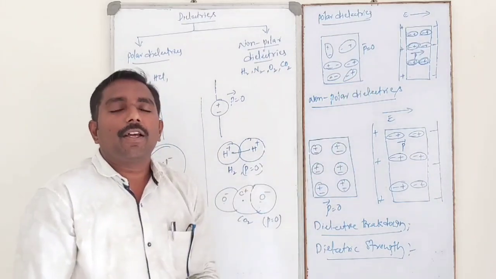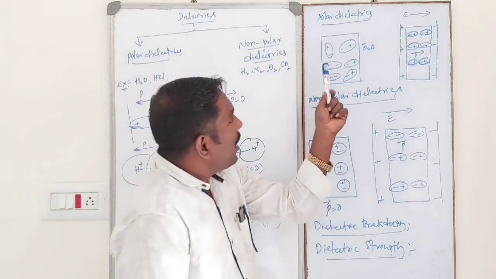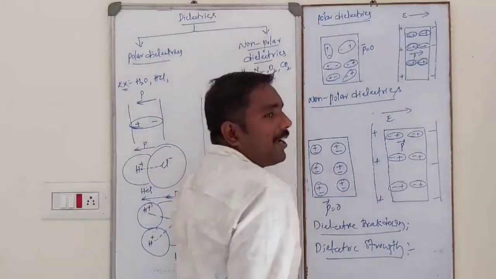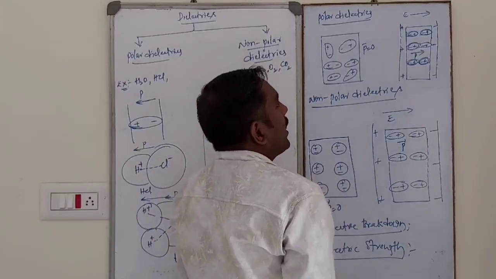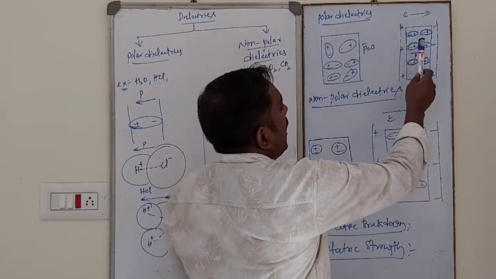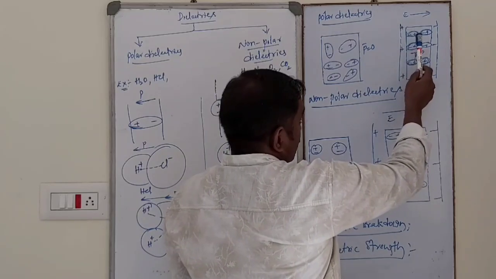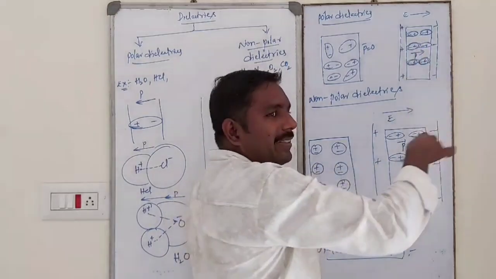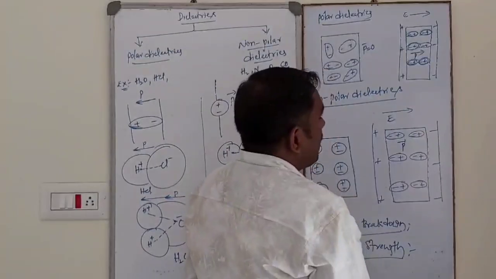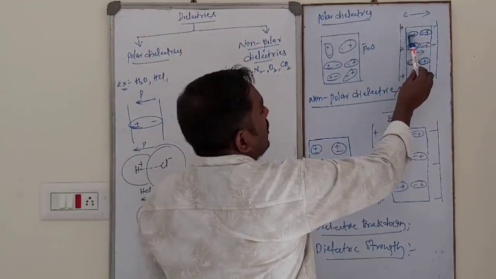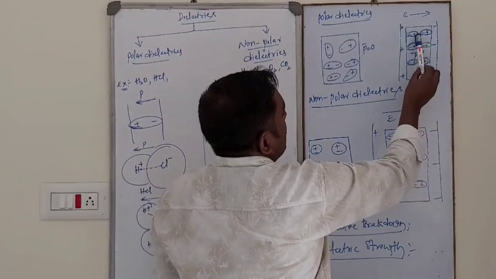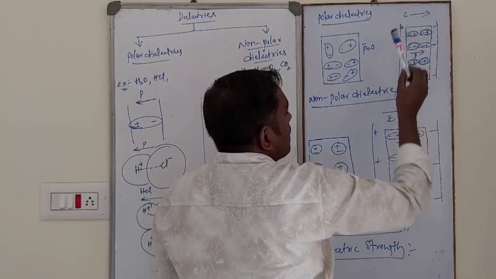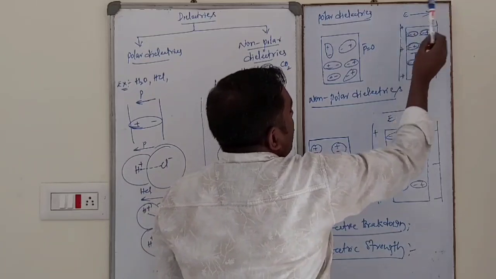Net dipole moment will be 0. So the polar dielectric slab is kept inside the external electric field. Then the molecules orient themselves along the direction of the electric field. In this case, see this, the positive charge of the dipole is along the direction of the electric field, like this, from positive to negative, that is the direction of the electric field.